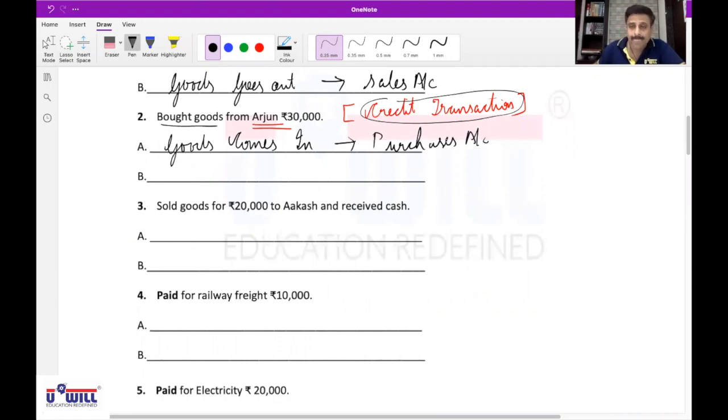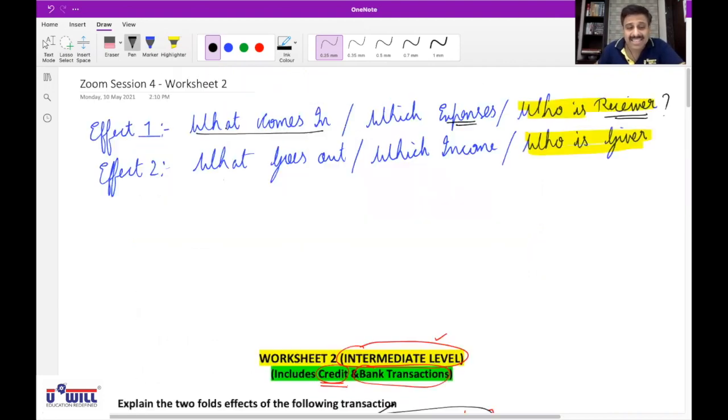Yes, sir. Okay. Now once you get the answer for the first question, there is no need to ask the second and third question. When will you go to the second question? When you don't get the answer for the first one. And when will you go to the third question? When we don't get the answer for the first as well as for the second one. Is that clear to everyone?